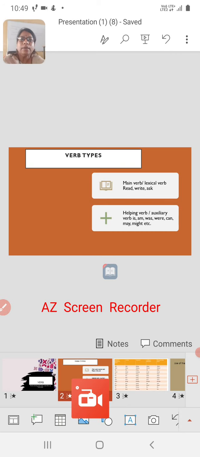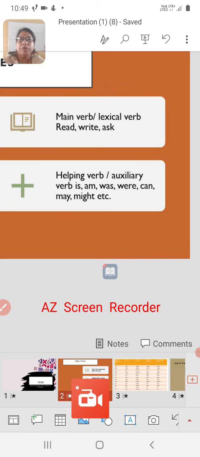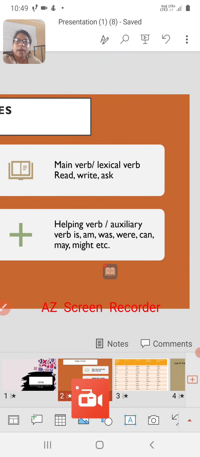The second type of verbs are known as the helping verbs or the auxiliary verbs. That is, they help the main verb. They support the main verbs for different purposes. Now we will go into the details later on in another class.